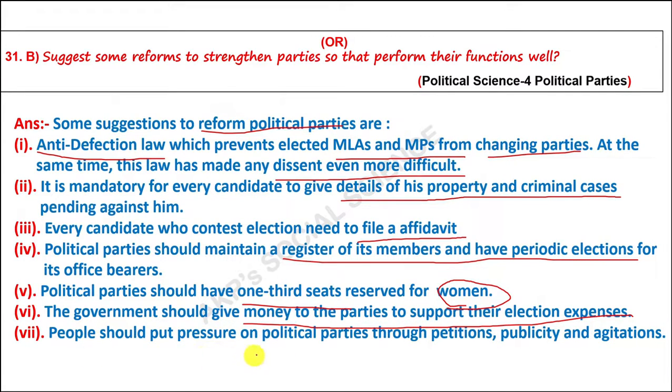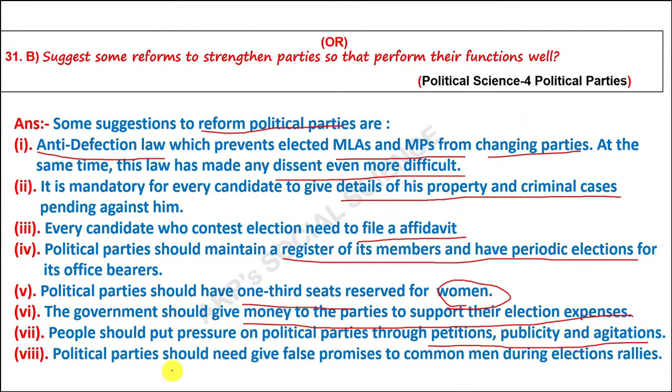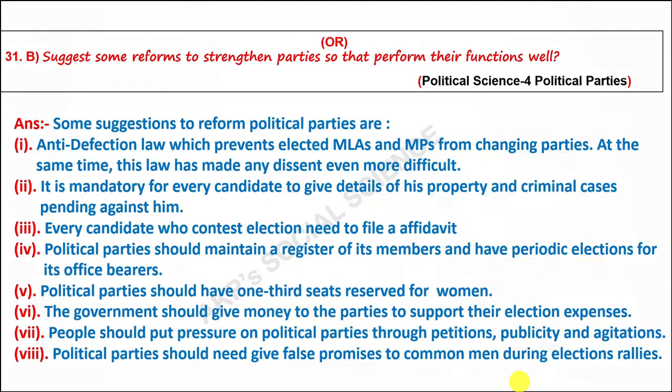People should put pressure on political parties through petitions, publicity and agitations. Next, political parties should not give false promises. We are nowadays seeing they are giving false promises and they are not fulfilling them after they win the elections. Next question.